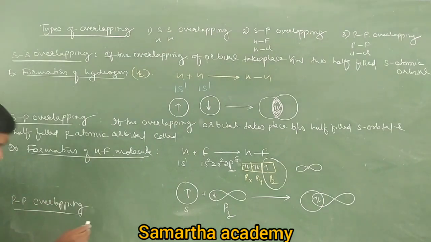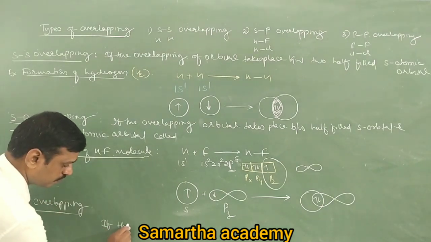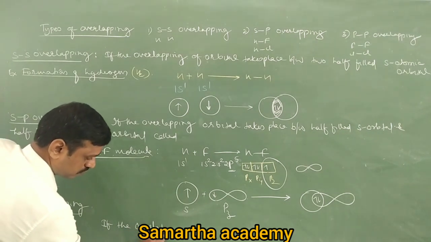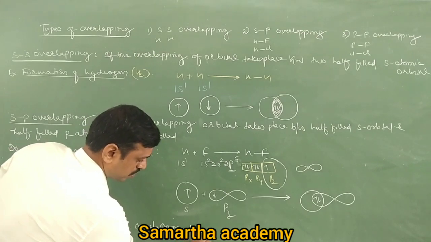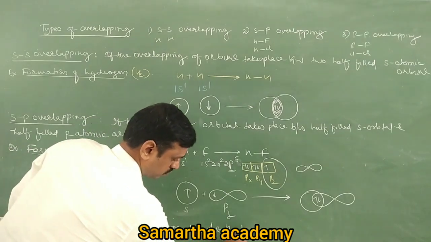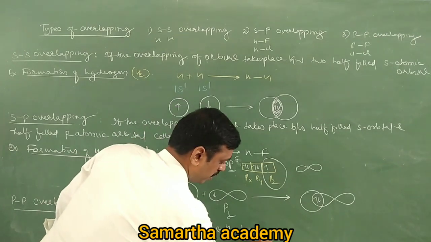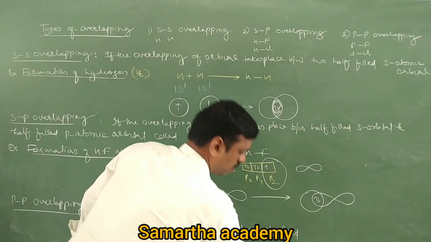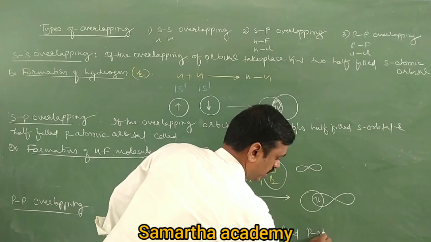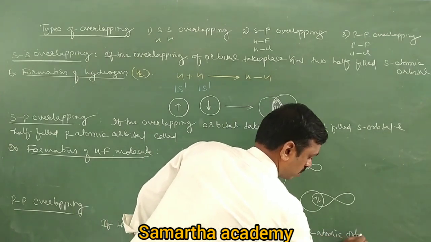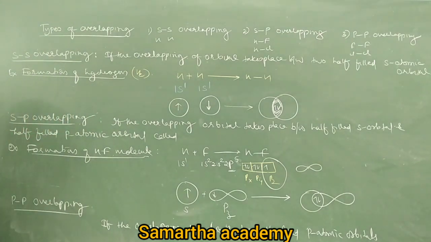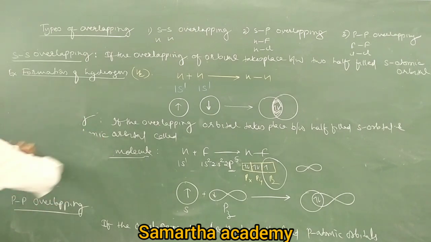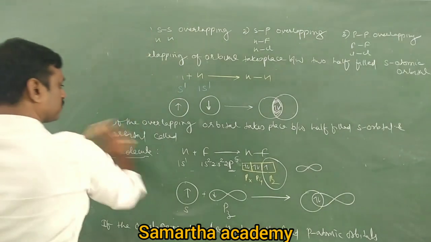So write down: if the overlapping takes place between two half filled p atomic orbitals, it is called pp overlapping.